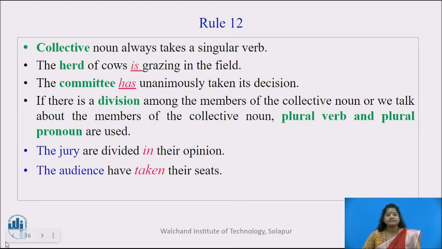Remember, if there is a division among the members of the collective noun, or we talk about the members of the collective noun separately, then plural verb and plural pronoun are used. For example, the jury are divided in their opinion. Why have we used the plural pronoun and plural verb here in this sentence? Because the jury are divided in their opinions and we are referring to the members separately.